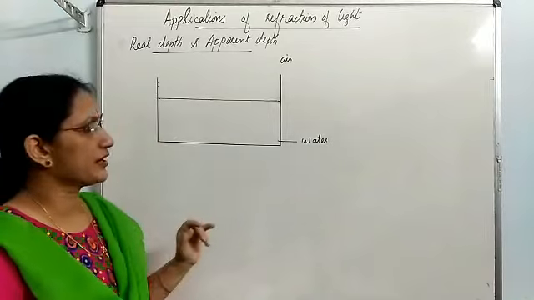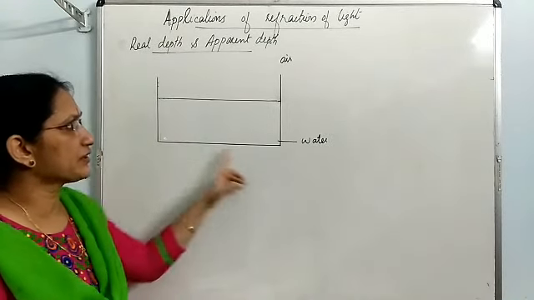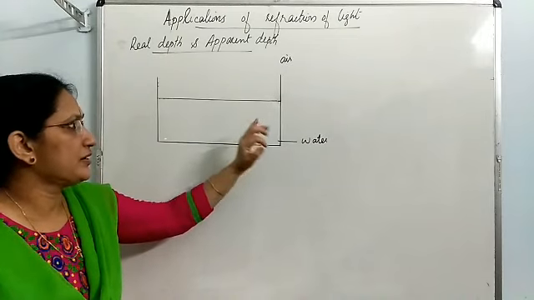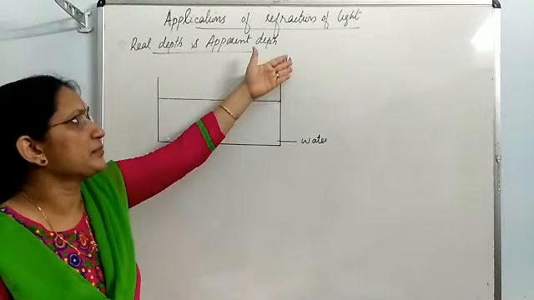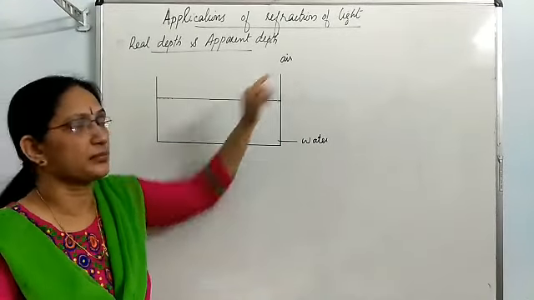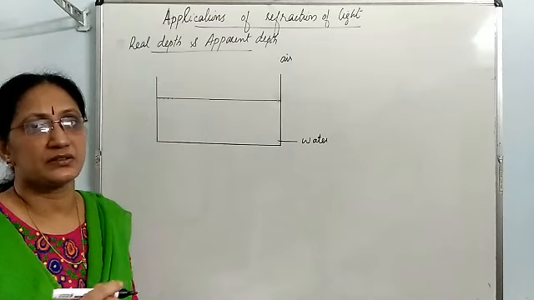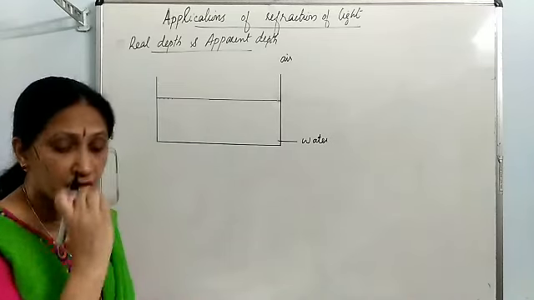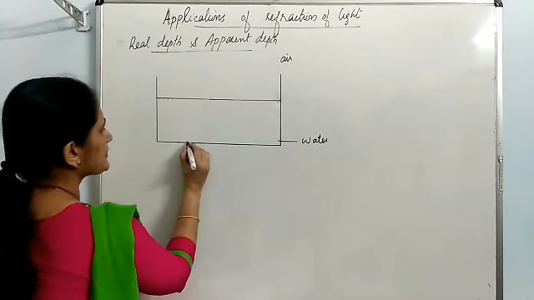Here I have taken an example. Suppose some water is taken in a beaker, and outside medium is air. Means the combination I have taken is water, air medium. An object I am placing in denser medium. Suppose O is the object kept in the denser medium.